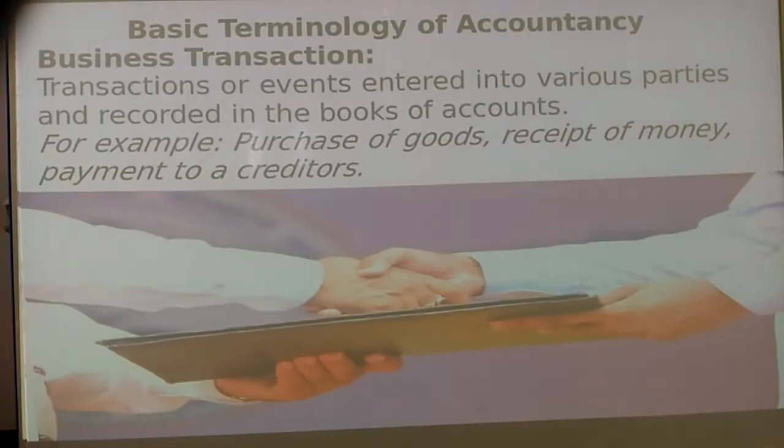So first we have seen the basic terminology of accounting. In that we have seen the meaning of business transaction. Business transactions are the events entered into with various parties and recorded in the books of accounts. Examples: purchase of goods, receipt of money, payment to a creditor. These are examples of business transactions.